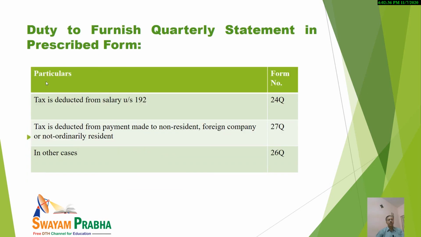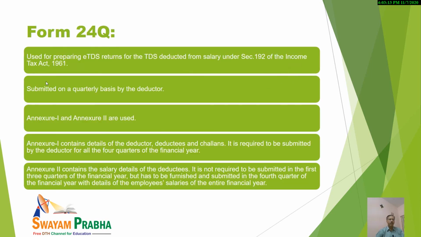We are going to discuss that. Our duty is to furnish quarterly statements in the prescribed form. Kindly note, when tax is deducted from salary under section 192, the form number applicable is 24Q. When tax is deducted from payment made to a non-resident, foreign company or non-ordinary resident (NOR), form number 27Q is applicable. And in all other remaining cases, form number 26Q is required. It is specifically written in your syllabus, so you must know about these forms. Now I am discussing these forms with you.